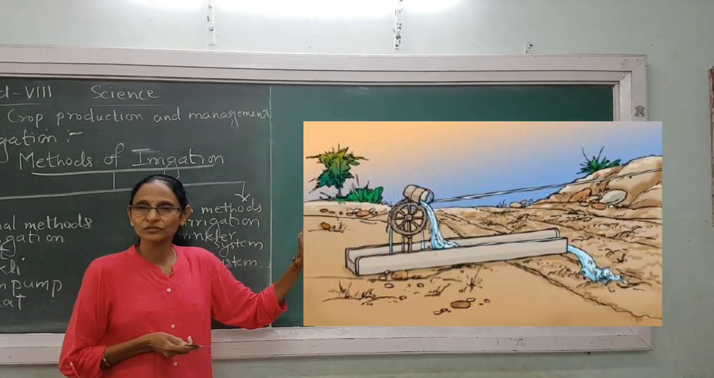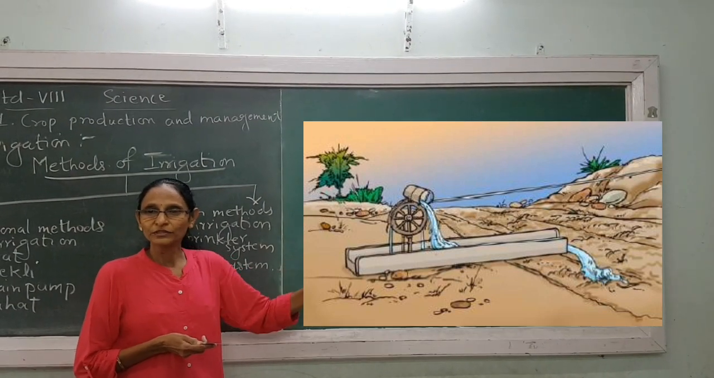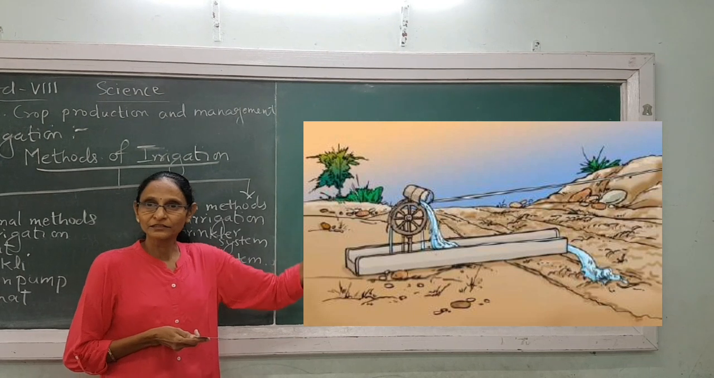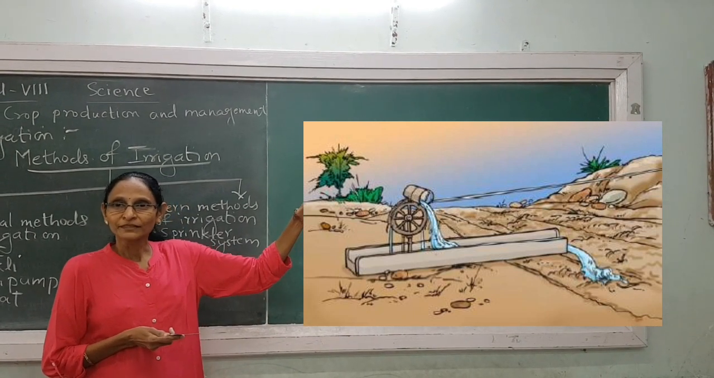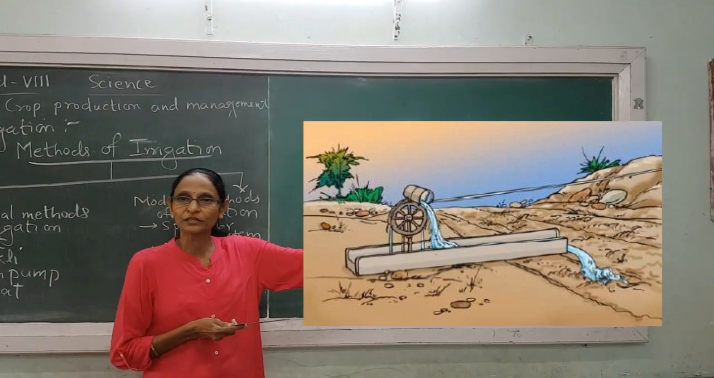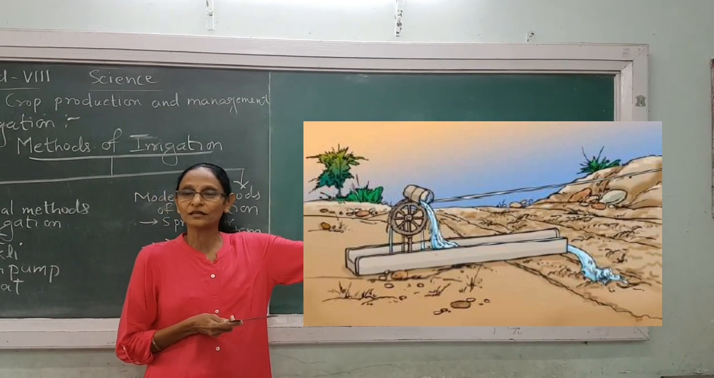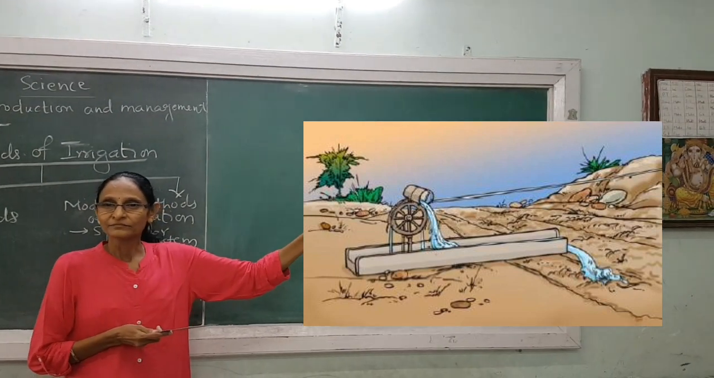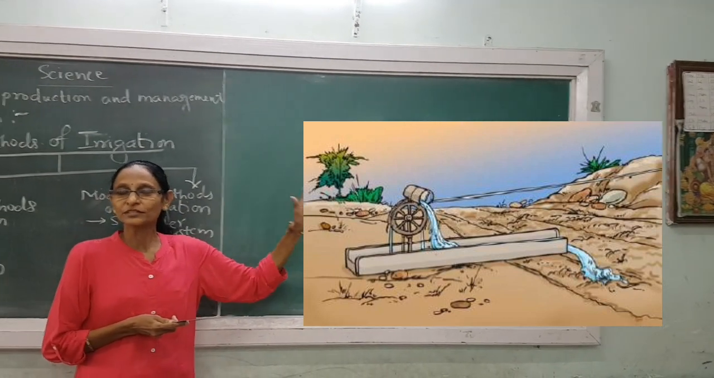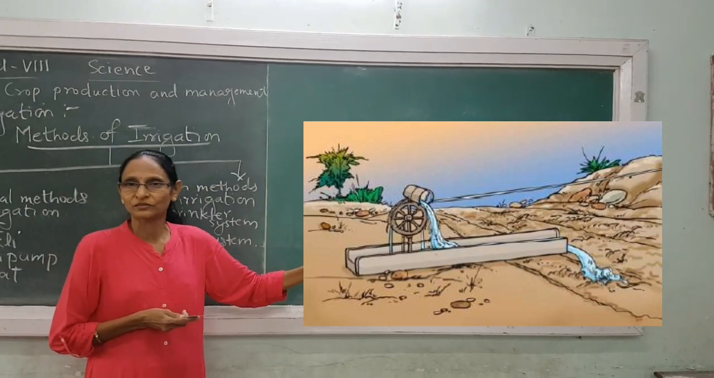See properly the picture. See again, two wheels are there, bucket is there, it is dipped in the water source, rotating again at the top. And at one point, water is pouring in the slide. Can you see water is now flowing in the field through that slide? So this method is chain pump method.